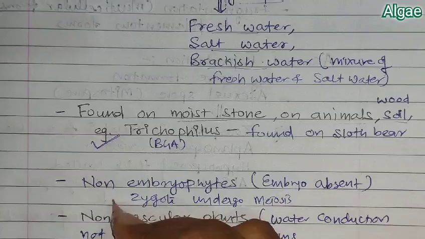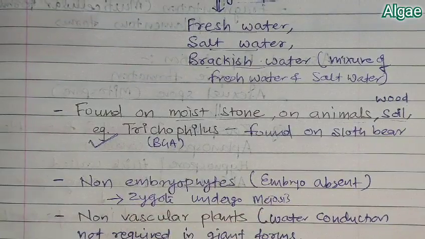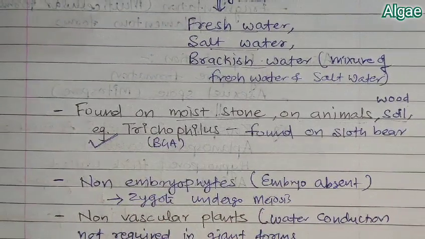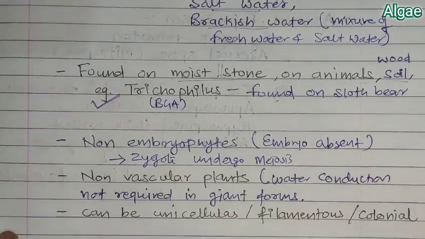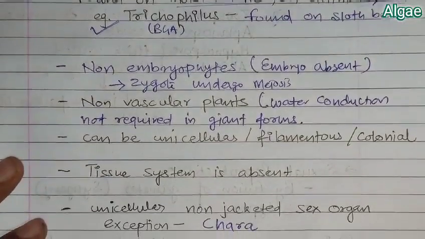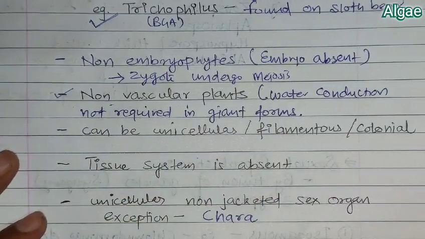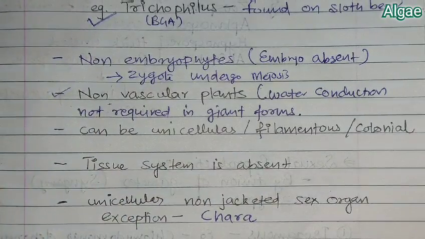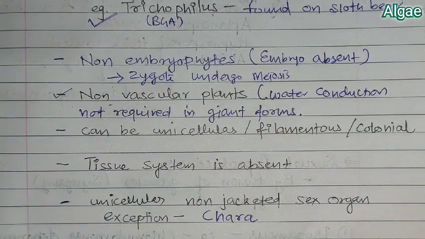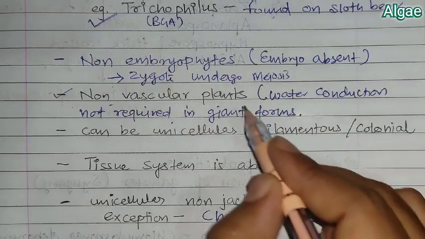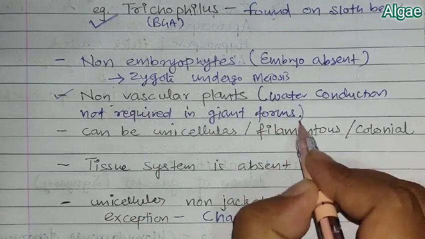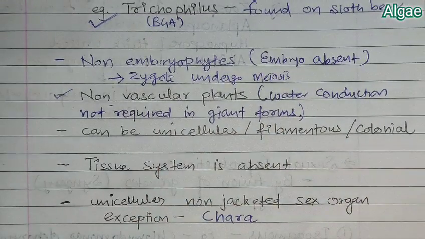Due to this, the zygote does not form an embryo. So they are non-embryophytes. If we talk about vascular tissue, they are non-vascular plants, as vascular tissues like xylem and phloem are absent, and they are aquatic.